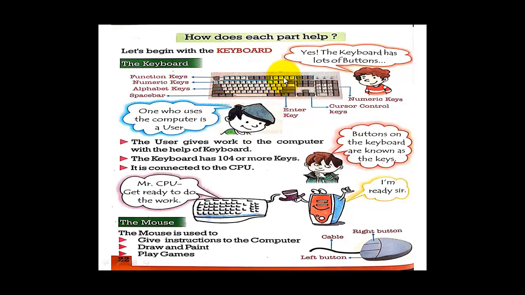Depending upon the keyboard which you have at home, the number of keys on the keyboard will be different.